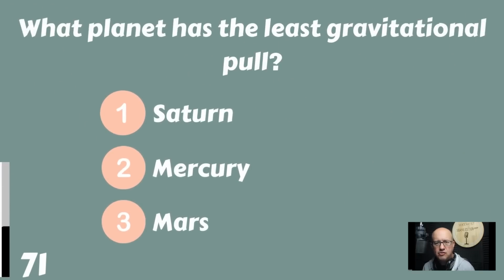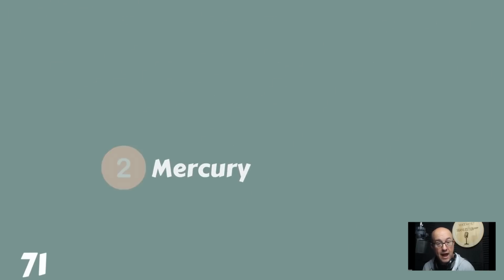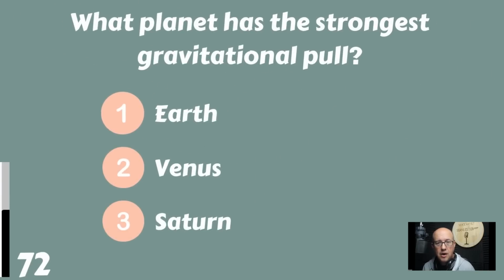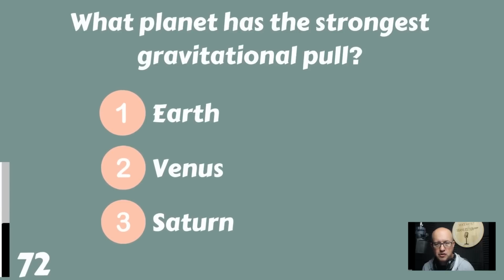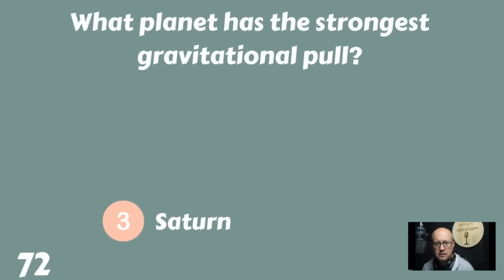What planet has the least gravitational pull? Saturn, Mercury, or Mars? Which one has the smallest gravitational pull? Well, the smallest one is Mercury, so that would have to be it. What planet has the strongest gravitational pull? Earth, Venus, or Saturn? Among these 3, which one has the strongest gravitational pull? Well, Saturn. It's huge.